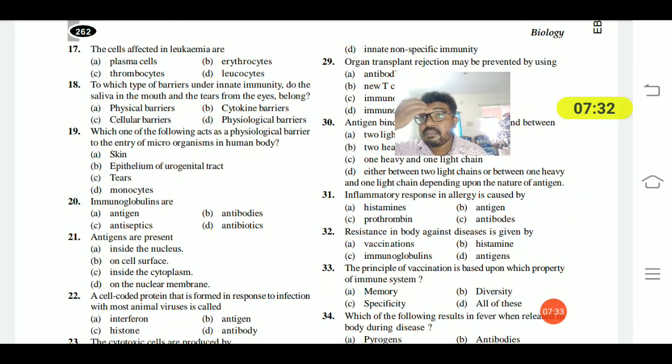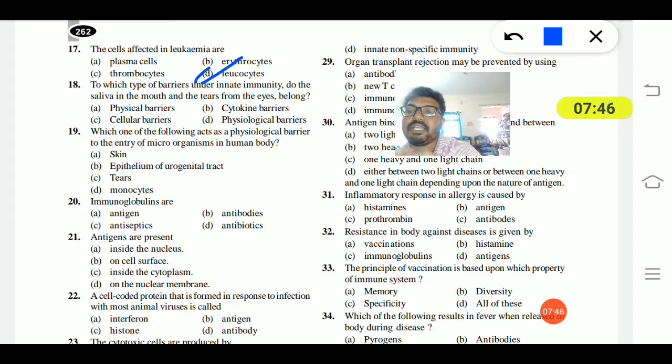17th question. The cells affected in leukemia are plasma cells, erythrocytes, thrombocytes or leukocytes. In leukemia, the cells affected are the leukocytes. Option D is the right answer.